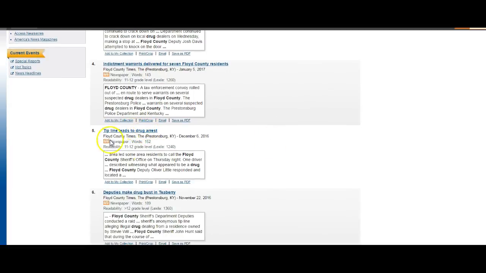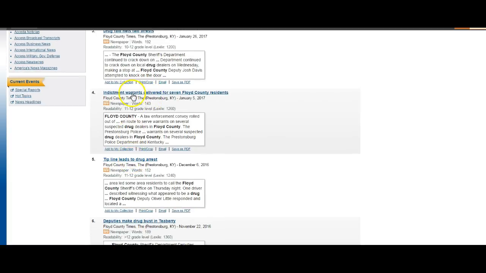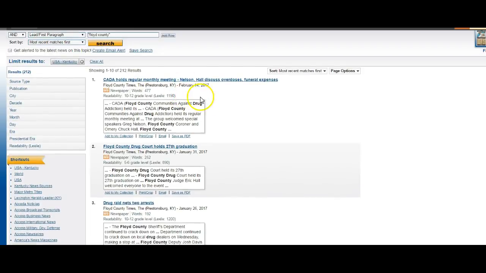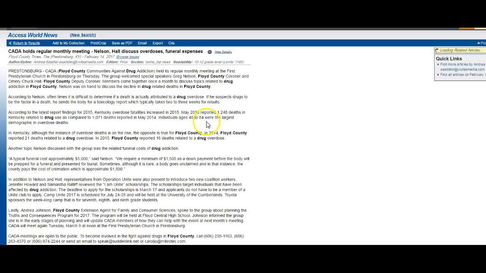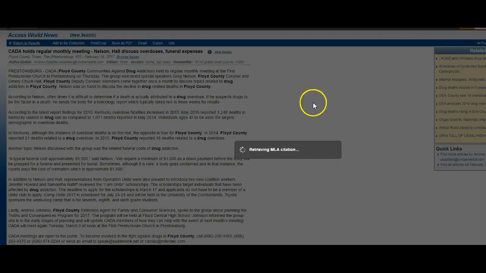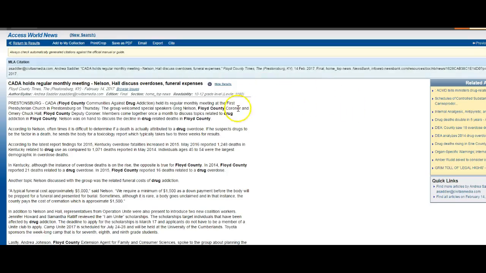So here's one from 2016 about the tip line leads to a drug arrest. This one's in January, and some of the newer ones are in February or March. If you want to look at an article, all you have to do is click the title of the article, and it will bring it up here for you. At this point, you can cite the article. So if you need an MLA citation, all you have to do is go right here, and it will bring up an MLA citation for you.